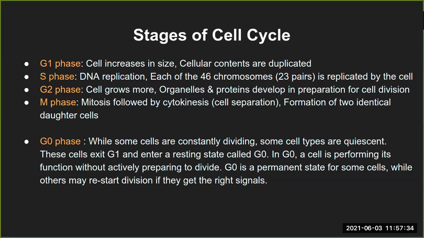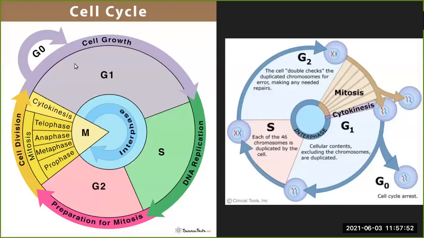So either it can choose to stay in the dormant stage, or it can choose to divide, but that decision is made by the certain proteins which are present. And once the resting phase, that is the G0 phase, is over, they can again enter into the G1 phase of the cell cycle, and then it can continue division. Now again, after one division, it might decide to enter into the resting phase, or it can keep dividing, and so on. So that is the idea behind this resting phase, or G0 phase.